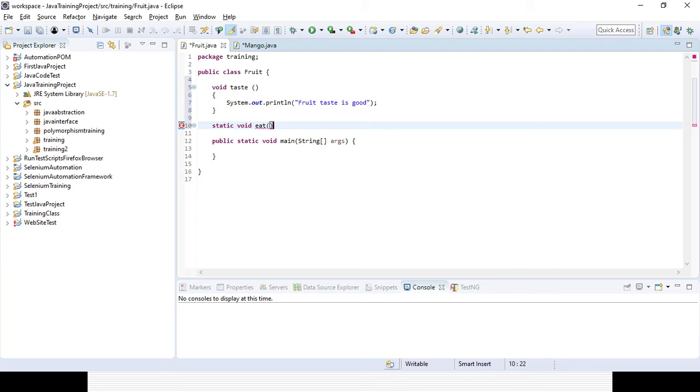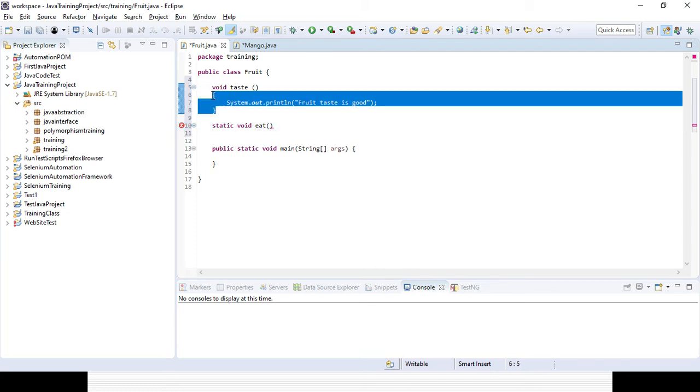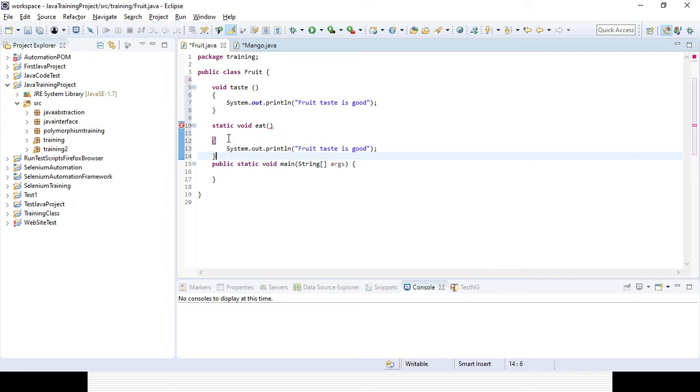I am also giving the body of the method: animal used to eat fruit, right? So these are the two methods I have written in my fruit class.